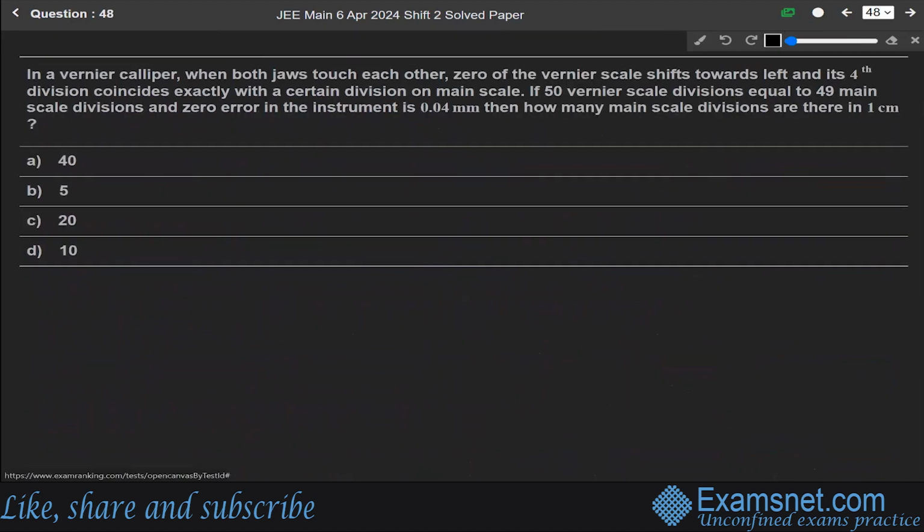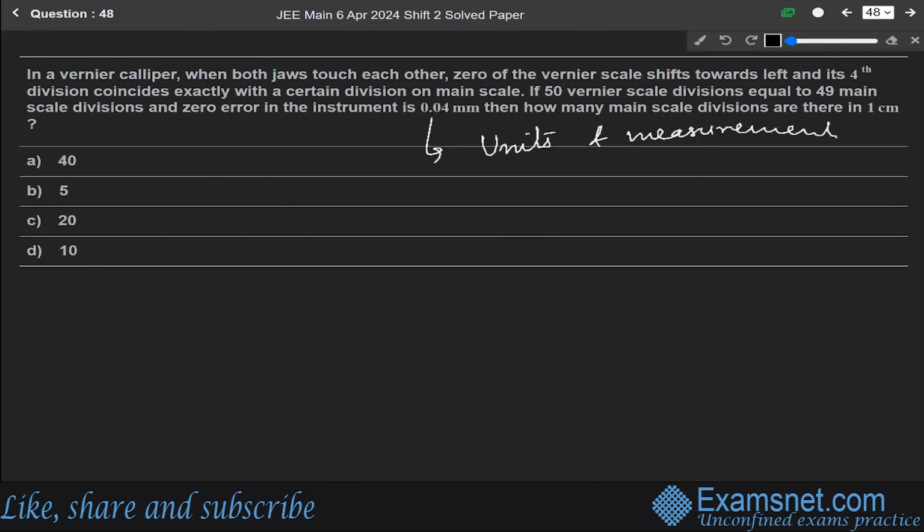Now, next question 48. In a vernier caliper, when both jaws touch each other, the zero of the vernier scale shifts towards left and its fourth division coincides exactly with a certain division on the main scale. If 50 vernier scale divisions equal 49 main scale divisions and the zero error in the instrument is 0.04 mm, then how many main scale divisions are there in 1 centimeter? This question is from the chapter of units and measurements.